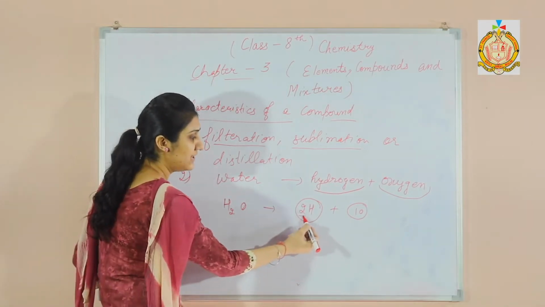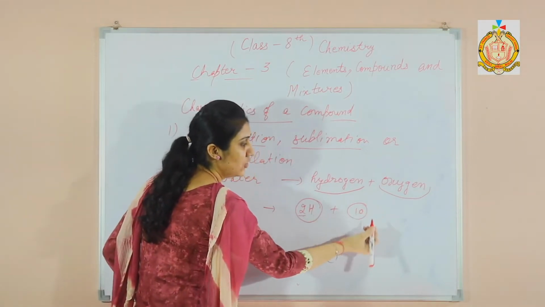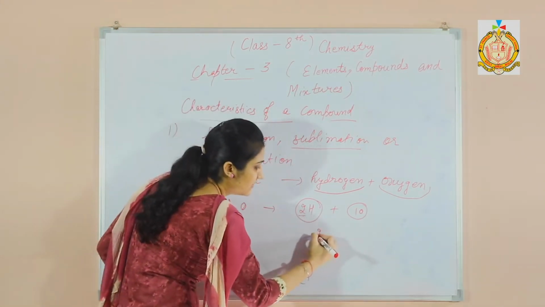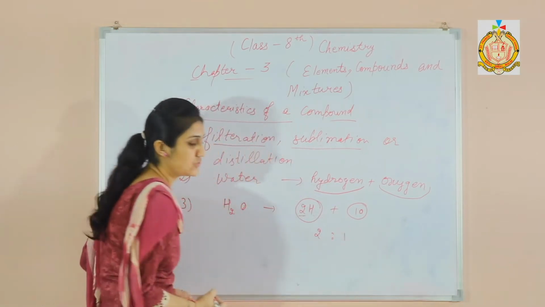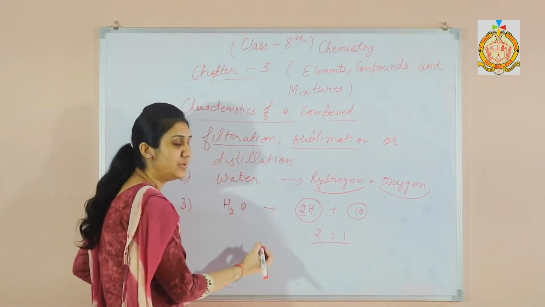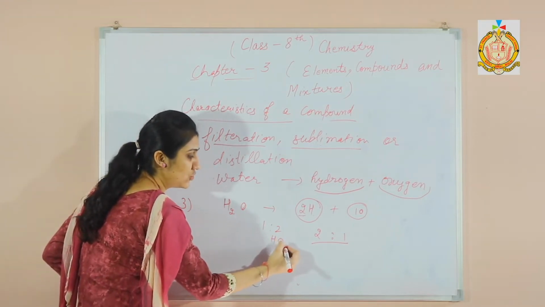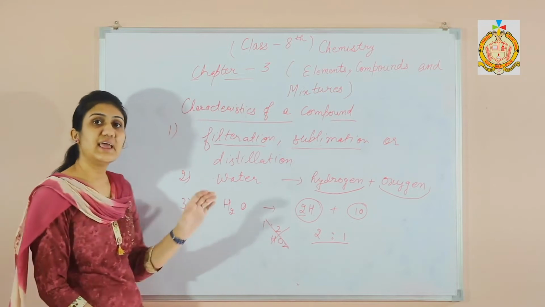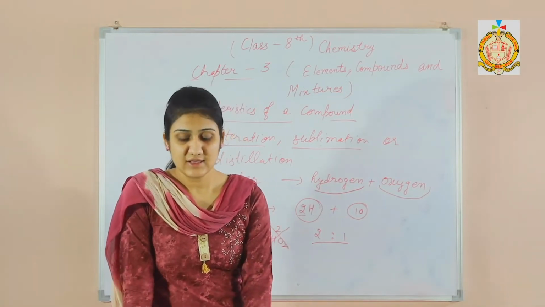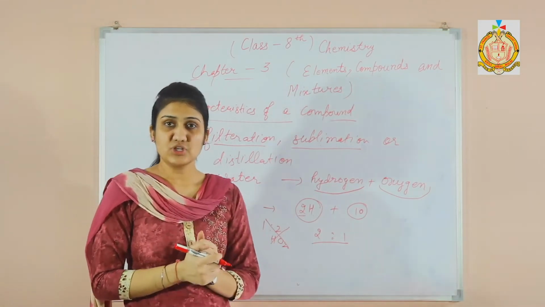Here I am writing 2, it means 2 atoms of hydrogen are needed and 1 atom of oxygen, this is O. 1 atom of oxygen is needed to make water, and here the ratio is 2:1. So elements combine in a fixed ratio. This ratio is fixed. This can't be 1:2. If this is 1:2, then the formula is HO2, which is wrong. So they have a fixed proportion.